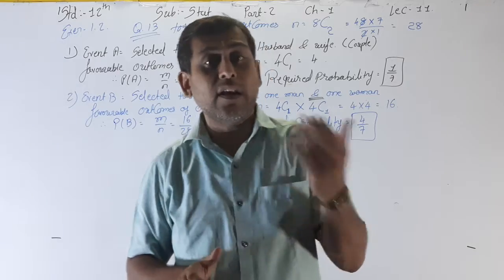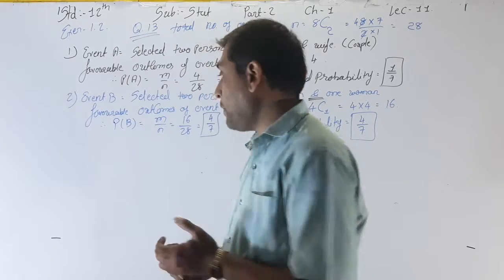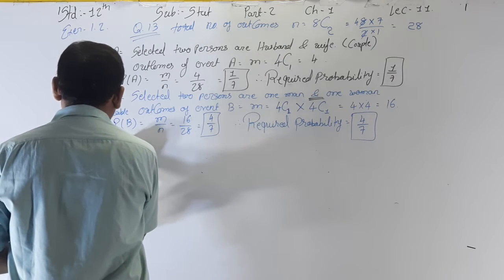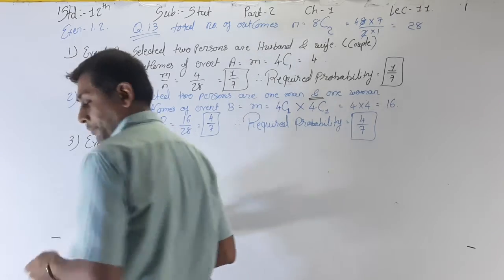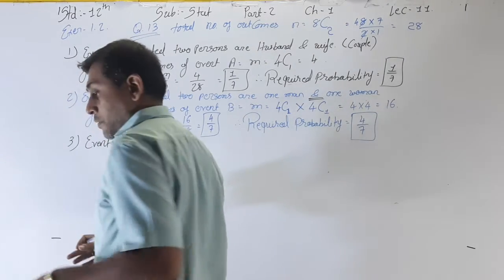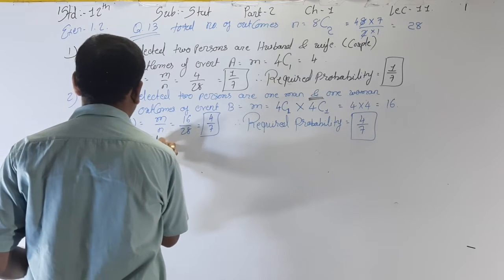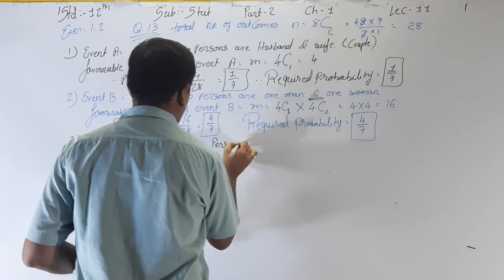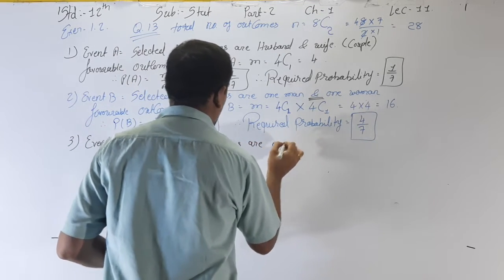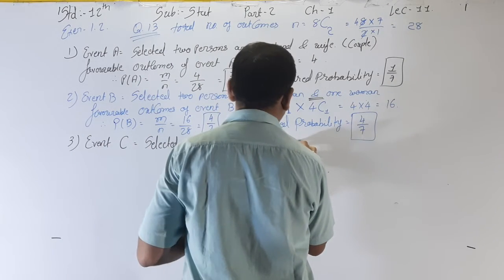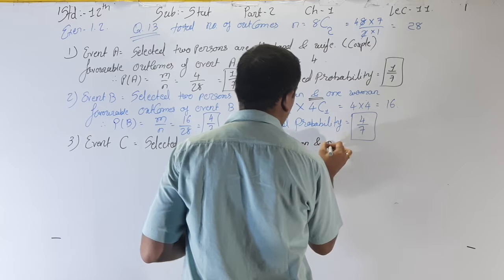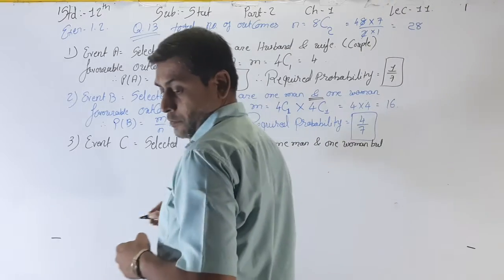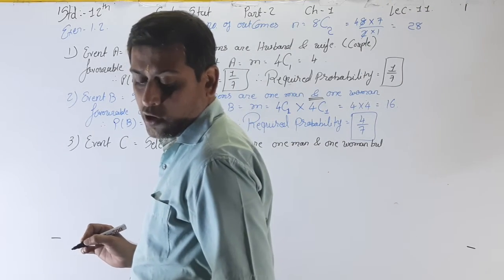See, I am doing that in a different way. I am giving the name event C. Event C is equal to selected persons are one man and one woman, but who are not husband and wife.